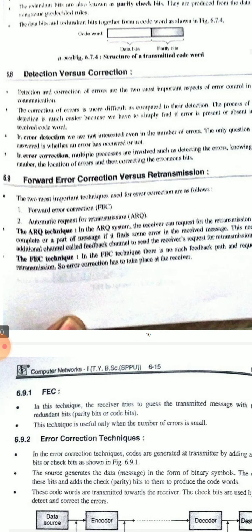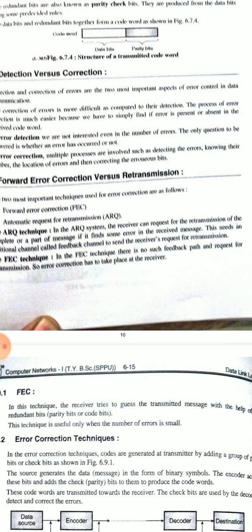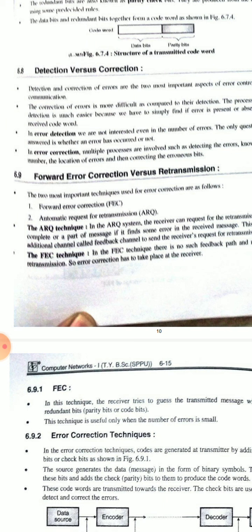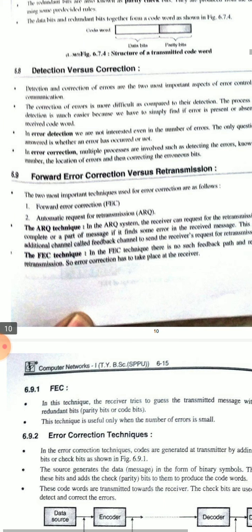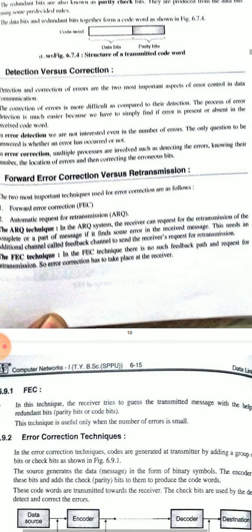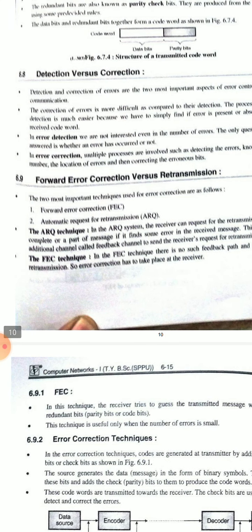The process of error detection is much easier because we simply have to find if an error is present or absent in a received code word. In error detection we are not interested even in the number of errors. The only question to be answered is whether an error has occurred or not.